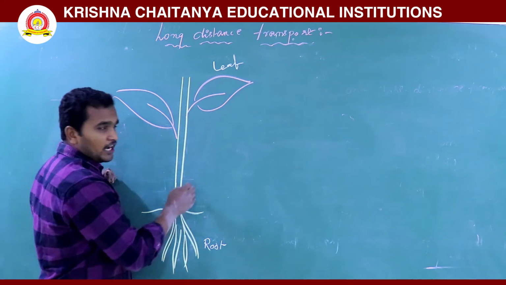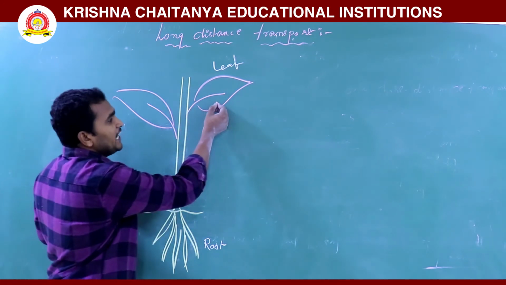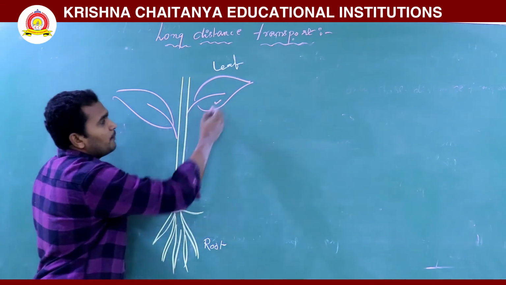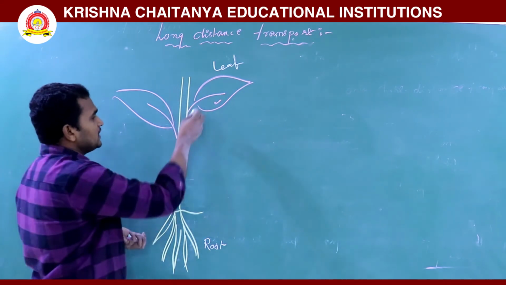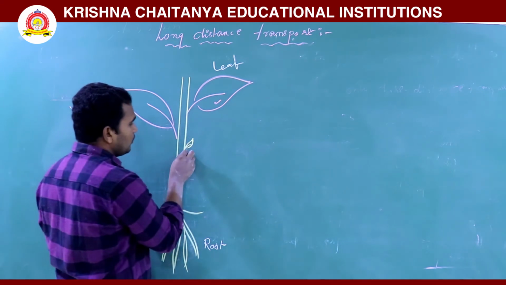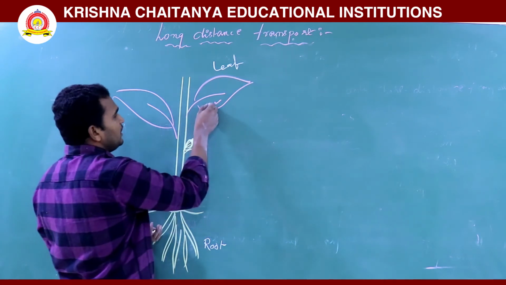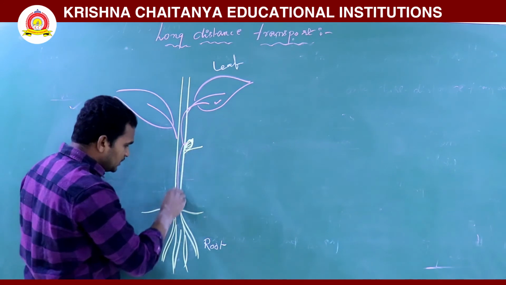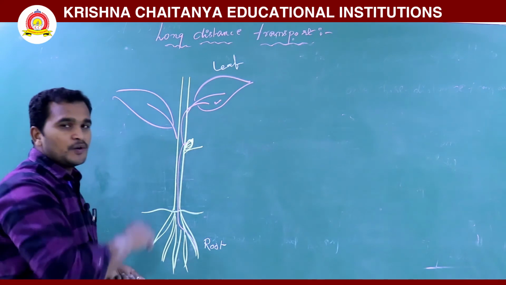It does not depend on diffusion and active transport. Why? Because the site of production is one area of the plant, and the absorption is in another area. For example, here food is synthesized, and here growing buds are there. This bud requires food, so it is transported here. But if it is required in the root tip region, the food is transported there. So now it will be transported to the entire plant.